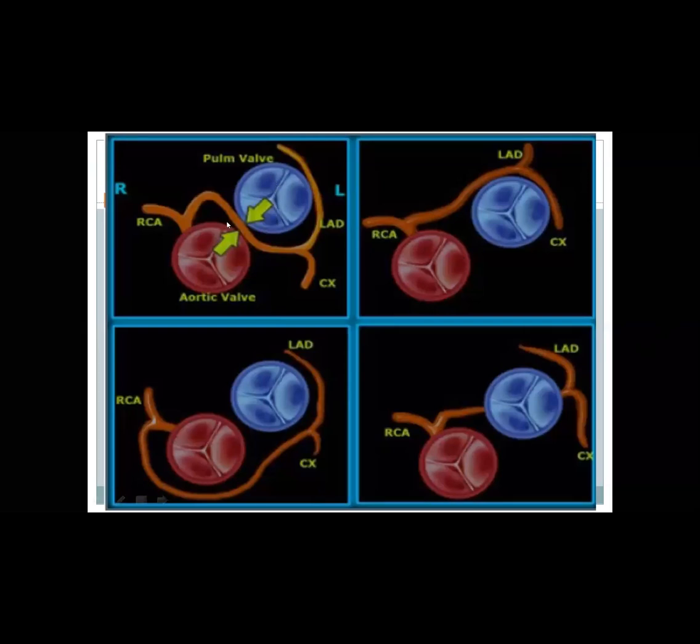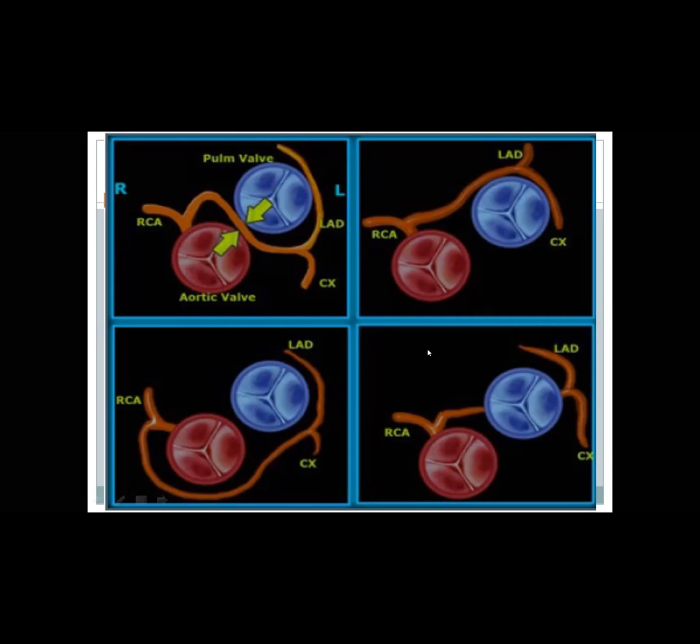Just pair this diagram in your mind. Usually, the pulmonary artery is anterior to the aorta. Pulmonary artery here is blue, aorta is red. This is the normal position, pulmonary artery anterior to the aorta. If I have any anomalous vessel passing between the aorta and pulmonary artery, I mean in front of the aorta or behind the pulmonary artery, this course is called interarterial course or malignant course.